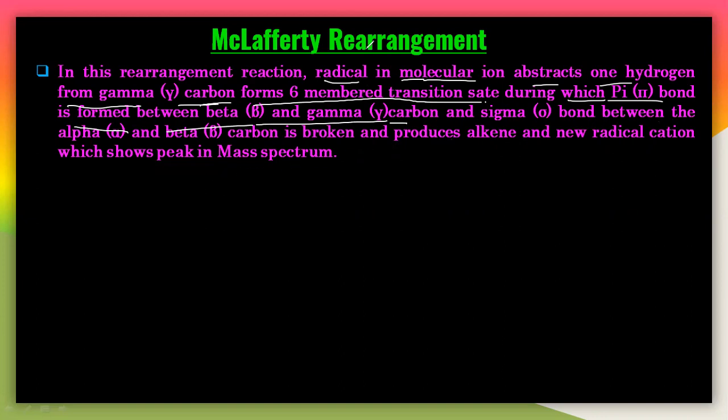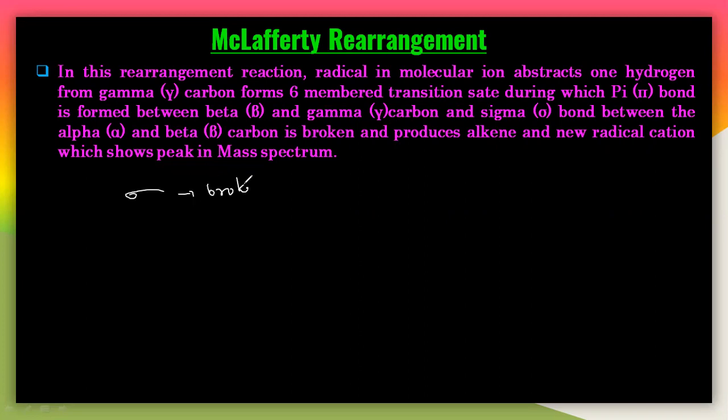Remember this: the sigma bond is broken between the alpha and beta, but a pi bond is formed.